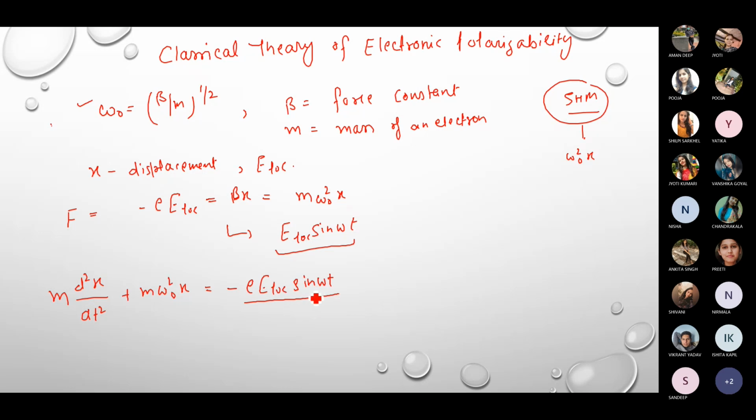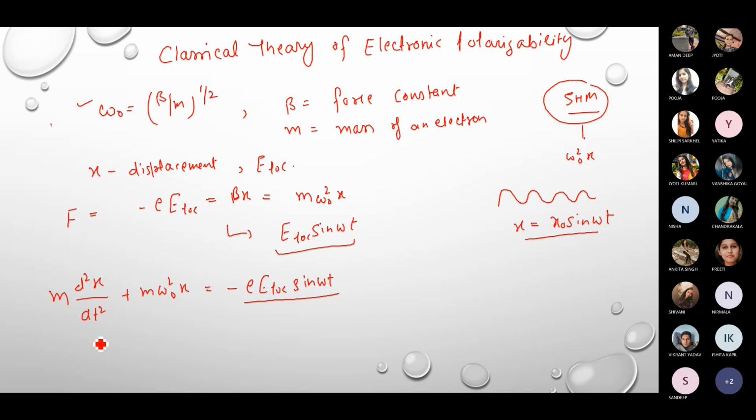So this is the equation of motion for the harmonic oscillator system, where we are applying the external force. Okay, now since the applied external force is sinusoidal in nature, it means the electrons will also vibrate in the same fashion. So the displacement of the electron x should be represented by x naught sine omega t.